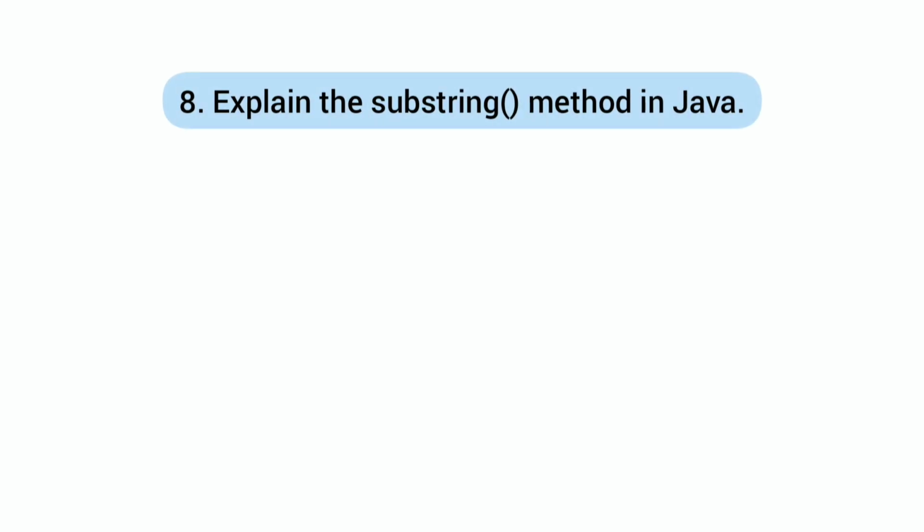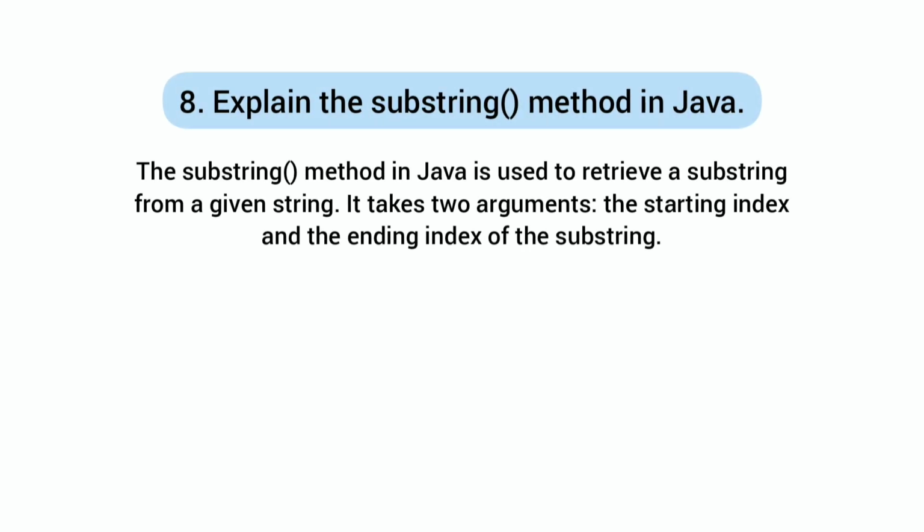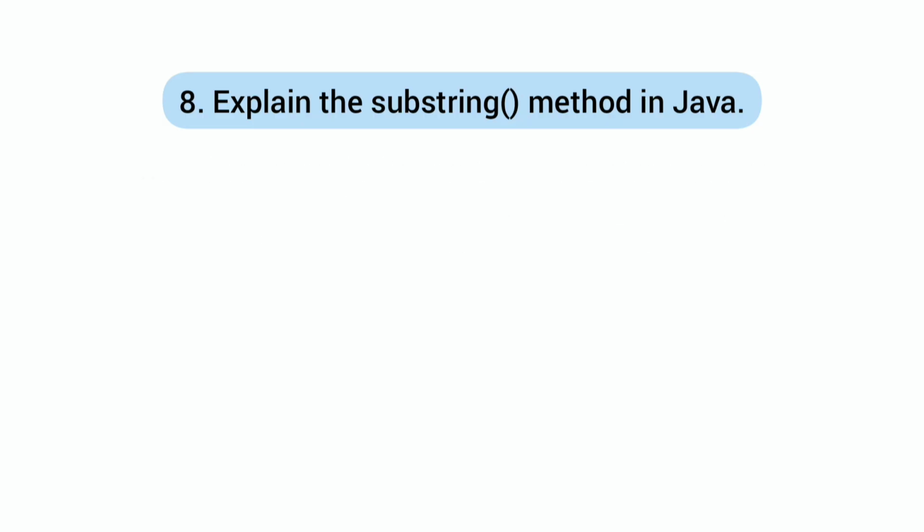Next question is, explain the substring method in Java. So you can simply say, the substring method in Java is used to retrieve a substring from a given string. It takes two arguments, the starting index and the ending index of the substring. Here is the example of the substring method in Java.